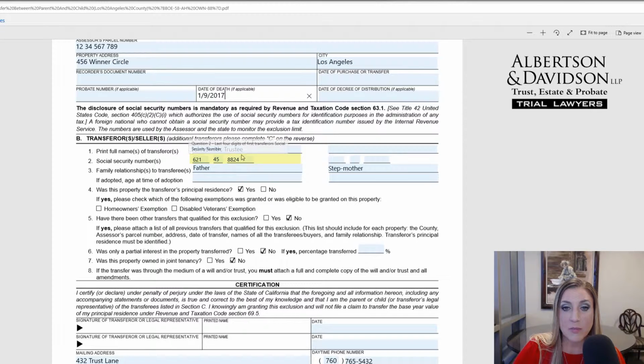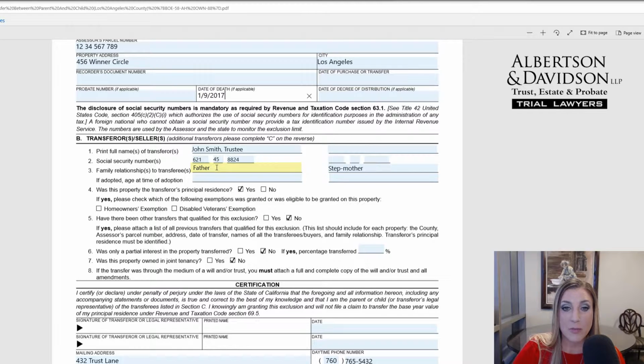Below that, because this again is a trust, we're going to be filling in the EIN, not a social security number, but the EIN. You can get this from your trustee. If it's a transfer from parents, then you would put the parents' personal social security numbers in each of these boxes right here. Under paragraph 3, that's where you identify the relationships of the transfer to the transferees.